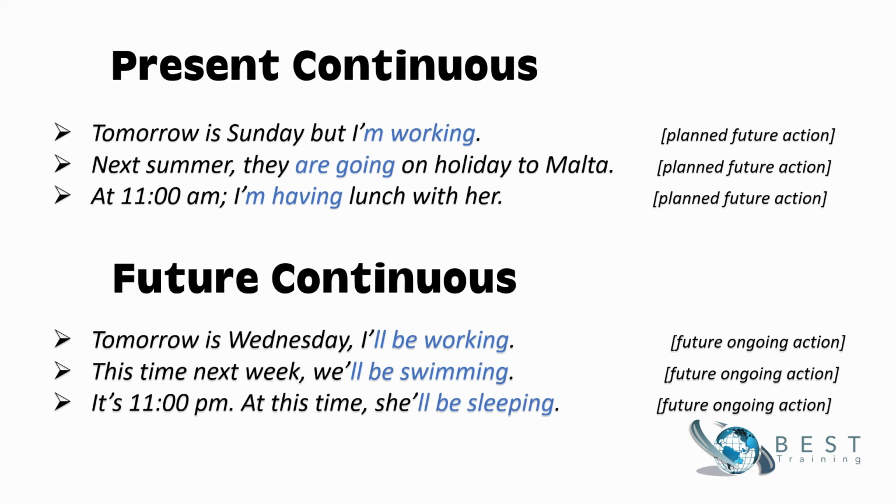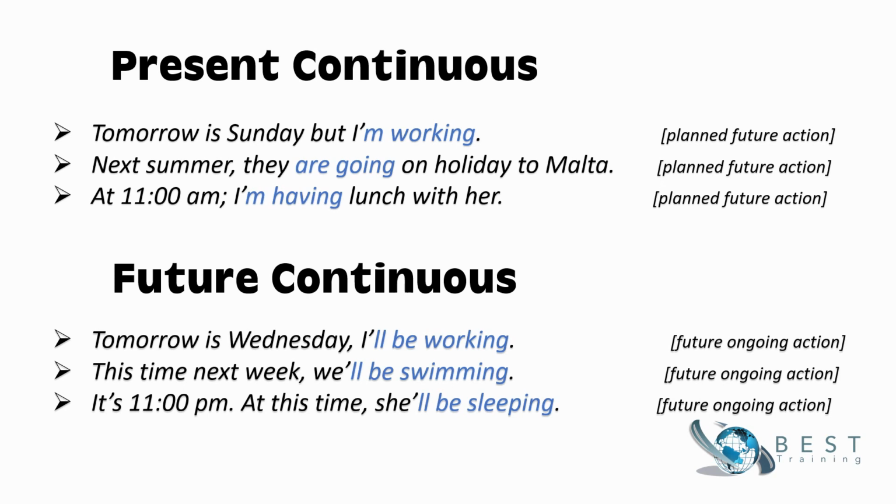I work every Wednesday. Next summer, they are going on holiday to Malta. It's an anticipated program for the coming holidays in summer. But this time next week, we'll be swimming. It looks like a future plan. I agree with you. But the use of the future continuous emphasizes a future event by the use of will, whereas the continuous verb be swimming indicates a limited temporary progressive action.